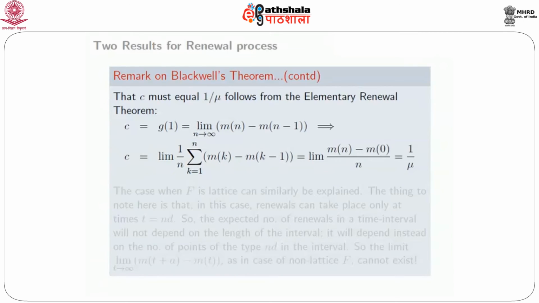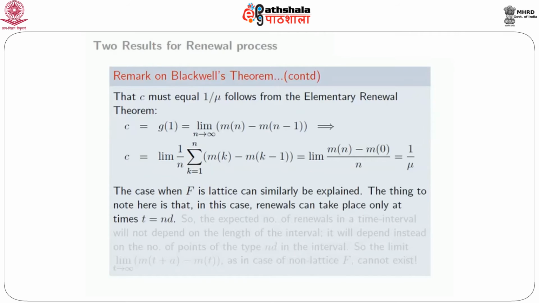But then the sequence m of n minus m of n minus 1 goes to G of 1 as n goes to infinity. So the average of the sequence, which is the limit of 1 over n times the summation from k equal to 1 to n of m of k minus m of k minus 1, should also have the same limit. But then the sum from k equal to 1 to n of m of k minus m of k minus 1 telescopes to m of n minus m of 0, divided by n. So the limit of that, of course, is 1 over mu. We already know that from the elementary renewal theorem. So that establishes why c should be 1 over mu.